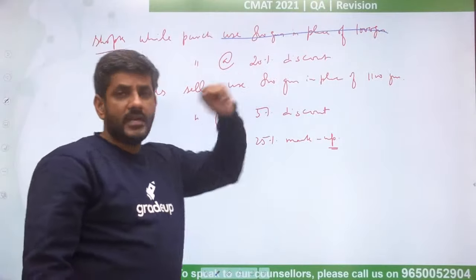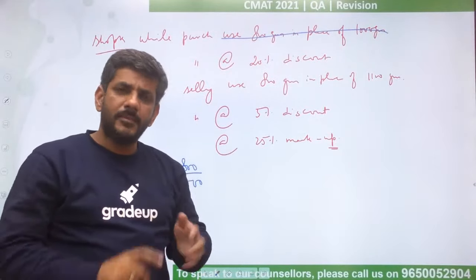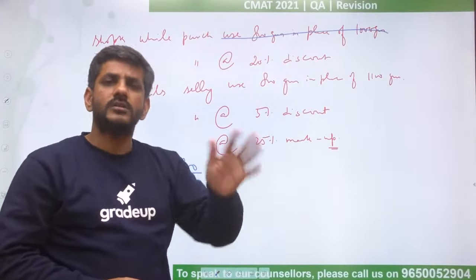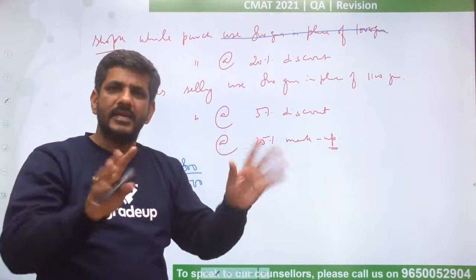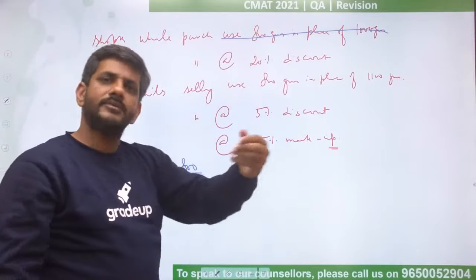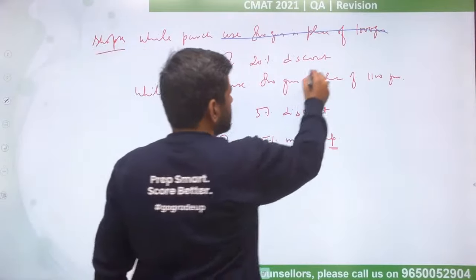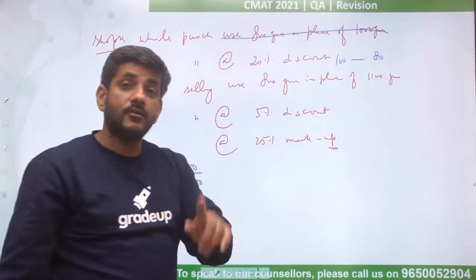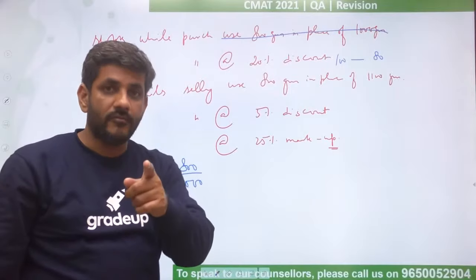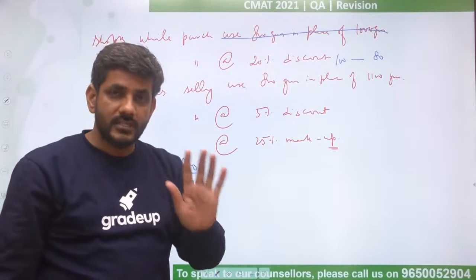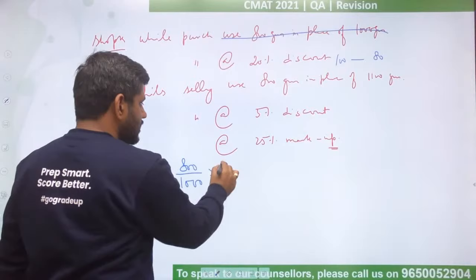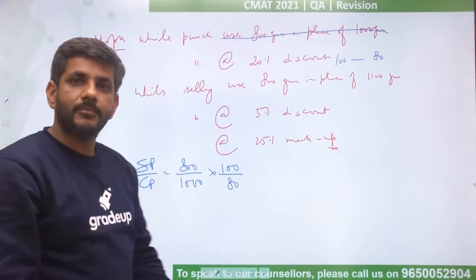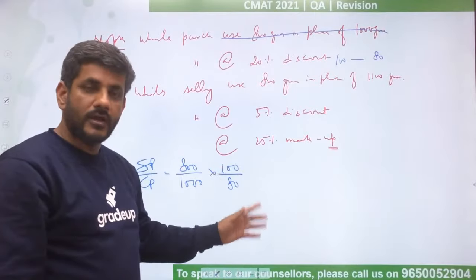Now, he purchases at 20% discount. What does that mean? He purchases an item of 10 rupees in 8, or 100 rupees item in 80, or 1000 rupees item in 800. I will take any two numbers in which one is 20% less than another. So let's say he purchases an item of 100 rupees in 80. When you purchase a 100 rupees item in 80 rupees, you get a profit, right? It is not a loss, it's a profit. Profit means larger value in numerator, smaller in denominator.